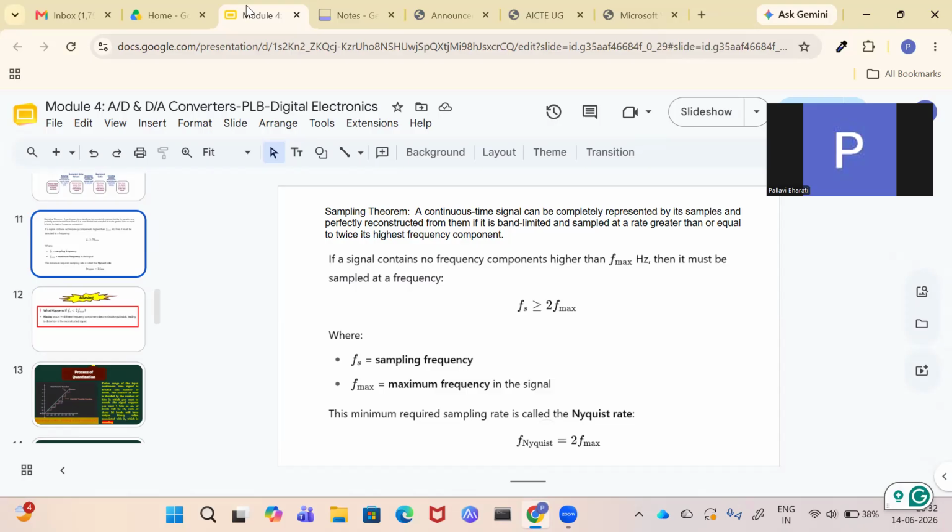The sampling period is after how much time you take the next sample. Suppose you take a sample at 2 seconds, then you take it at 4 seconds. So the sampling period is 2 seconds.